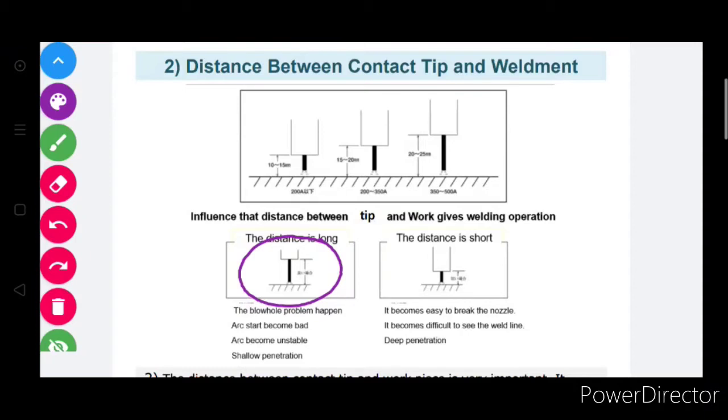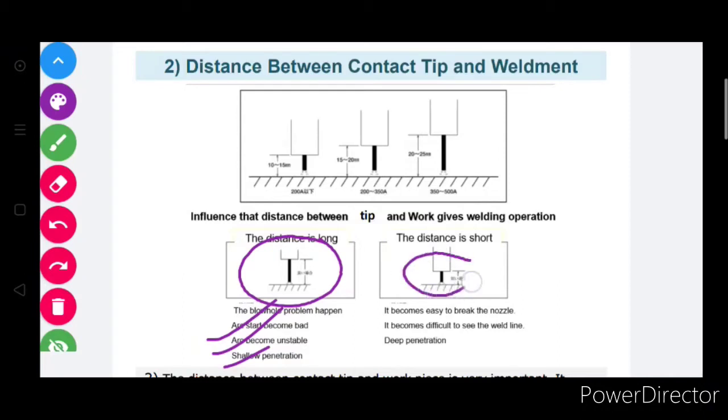Arc start becomes bad. Initially you may face problems of huge spatter, the arc becomes unstable, and penetration is shallow. If the wire stick is long, then you may face penetration problems. Long stick length gives shallow penetration.